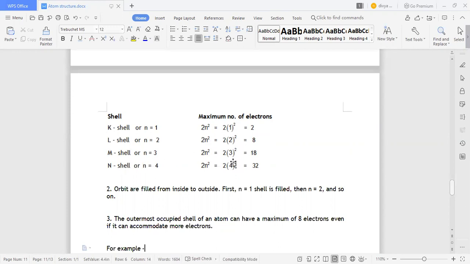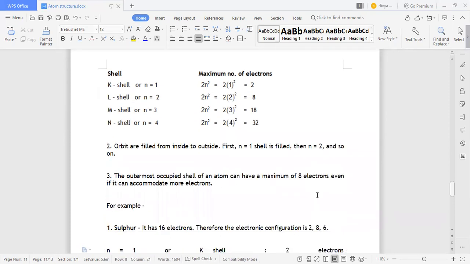Same like that, so on, in n equals 3 it will be 2 into 3 squared, that is 3 squared is 9, 2 into 9 is 18. So in the third orbit, it will be 18 electrons, and in the fourth orbit, it will be 32 electrons. Okay, and like that, orbits are filled from the inside to the outside, from the first orbit to the last orbit.